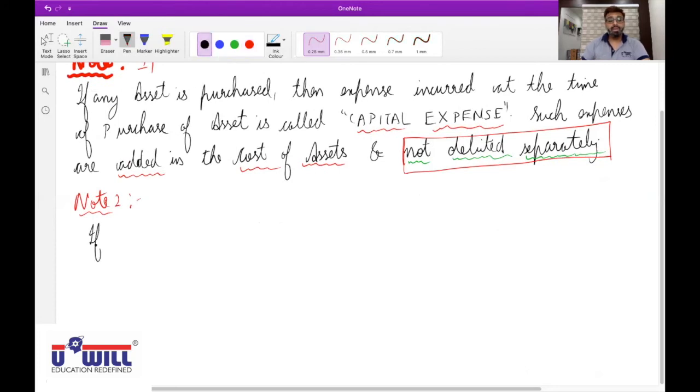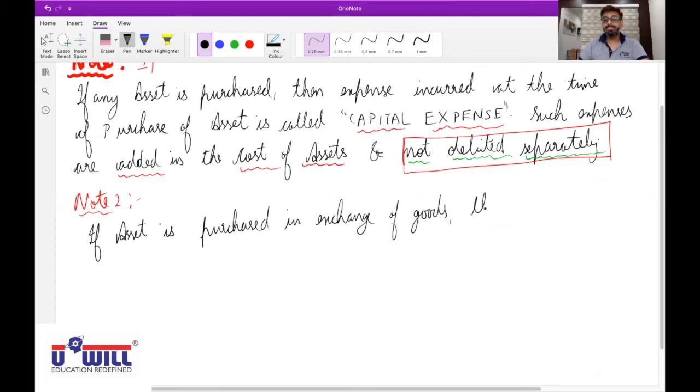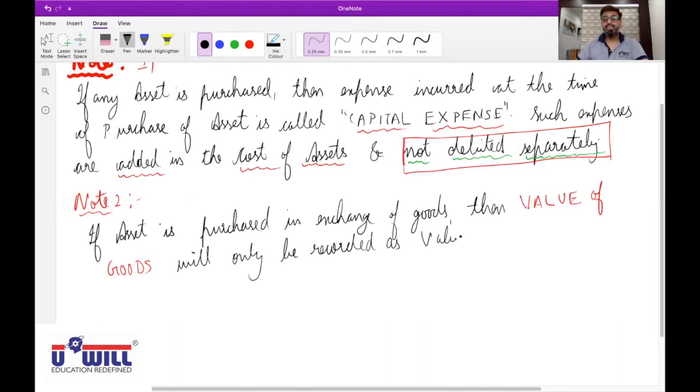If asset is purchased in exchange of goods, then value of goods will only be recorded as value of asset.